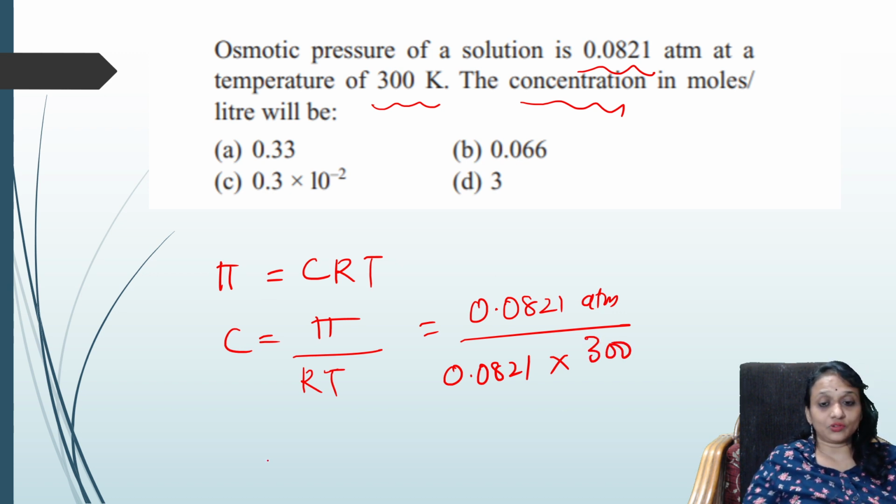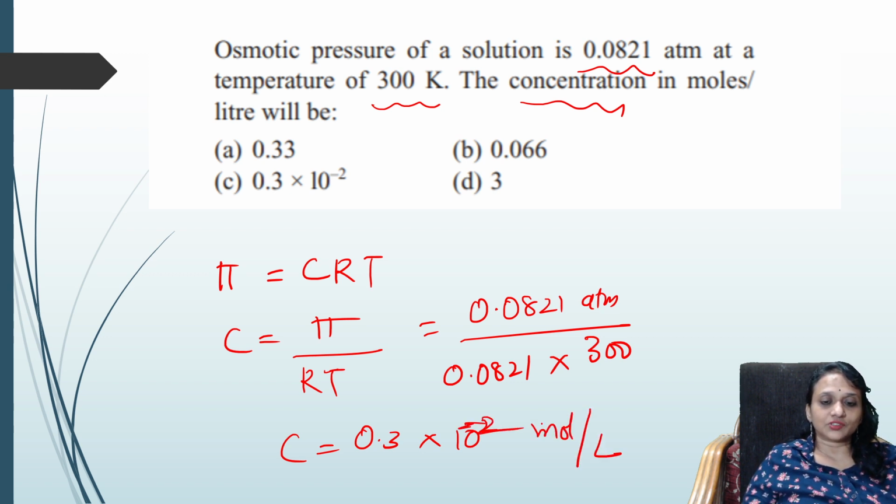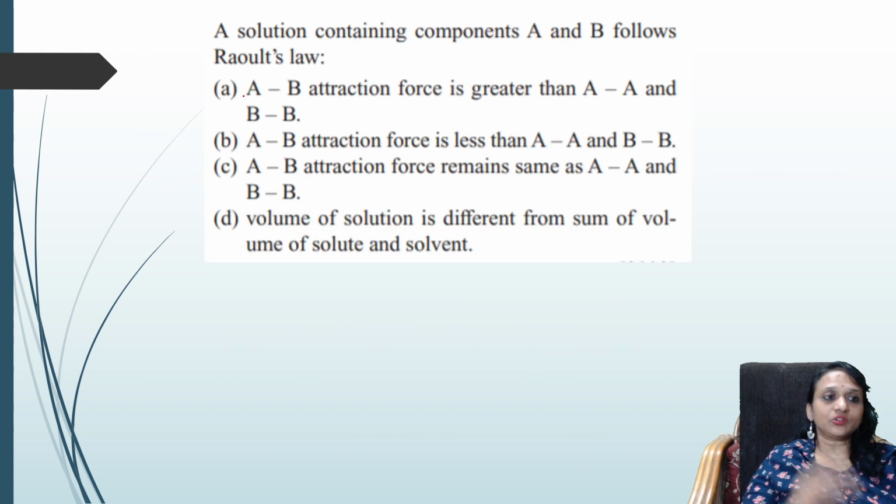When you multiply all these, you get an answer around 0.3 into 10 raised to the power of -2 mole per liter. This is what you get. So, simple option. Easy. Okay, next question. I did all the numericals based on your colligative properties.